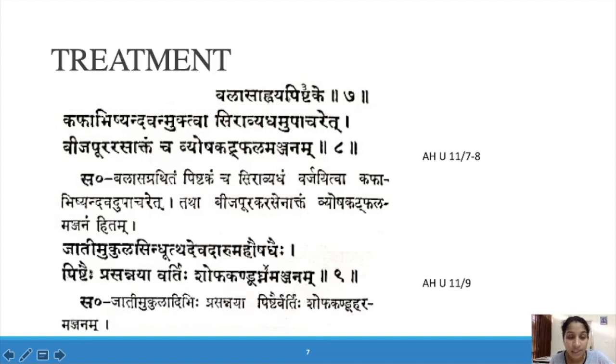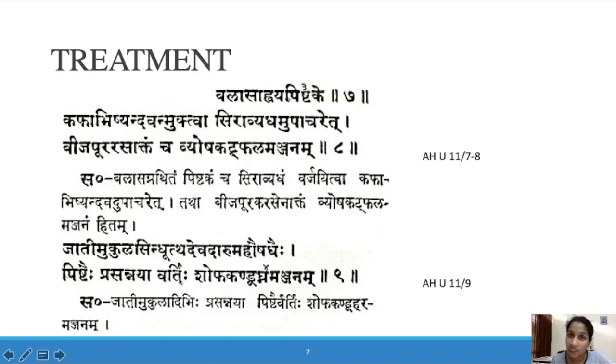And this is another Anjana Yoga, Jatimukuladi Varti. All these things are very important. You have to learn all these slokas by heart. Jati Mukula Saindhavair Devadaru Mahaushadhaih, Pishtaih Prasannaya Vartih Shopha Kandu Ghna Manjanam. In conditions having swelling and itching, we can give this Varti, Anjana. These are the ingredients: Jati Mukula, Saindhava, Devadaru and Mahaushadha.